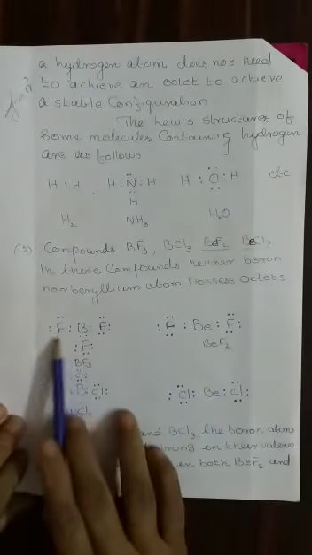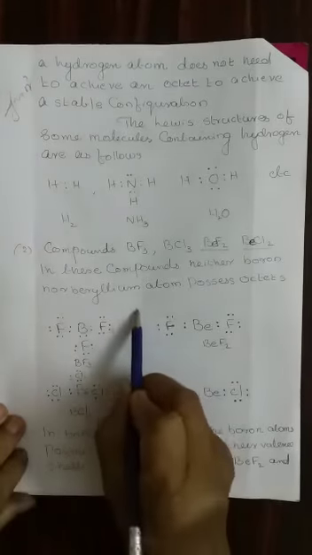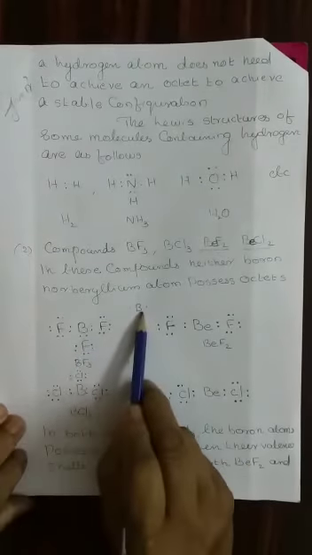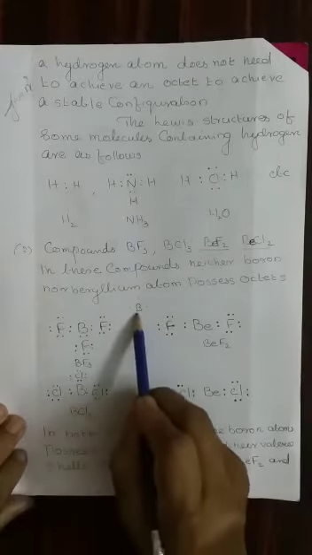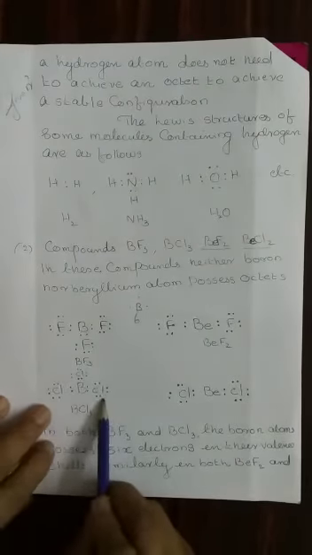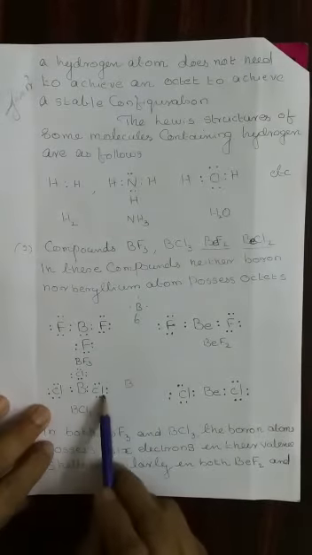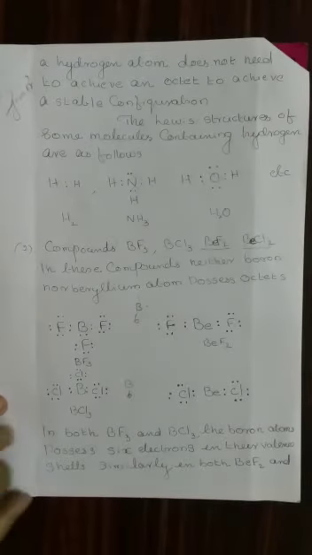For example, in boron trifluoride, boron got only 3 electrons in the outermost orbit. When it is shared with fluorine, it gets only 6. In boron chloride also, boron is having only 3 electrons. When it is shared with chlorine, boron is also getting only 6.